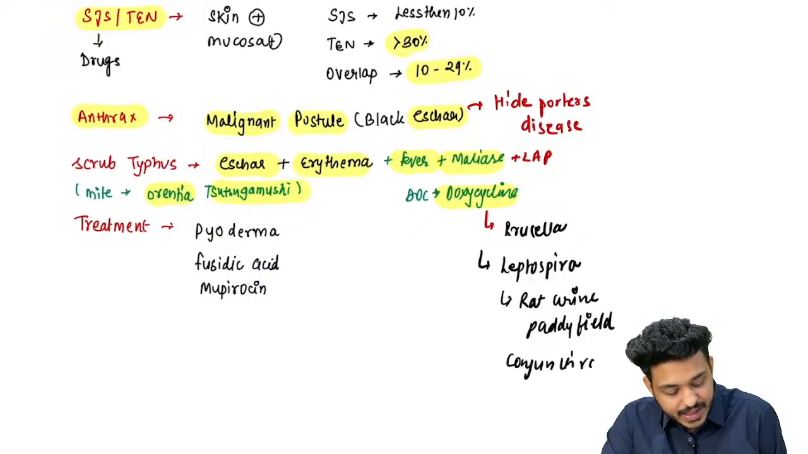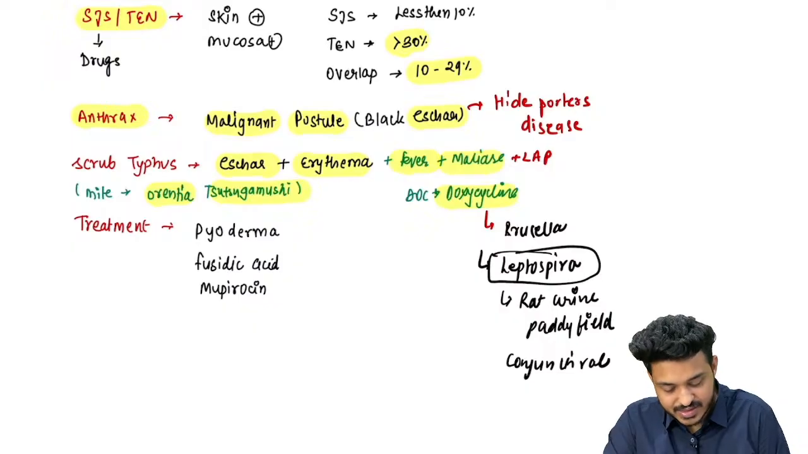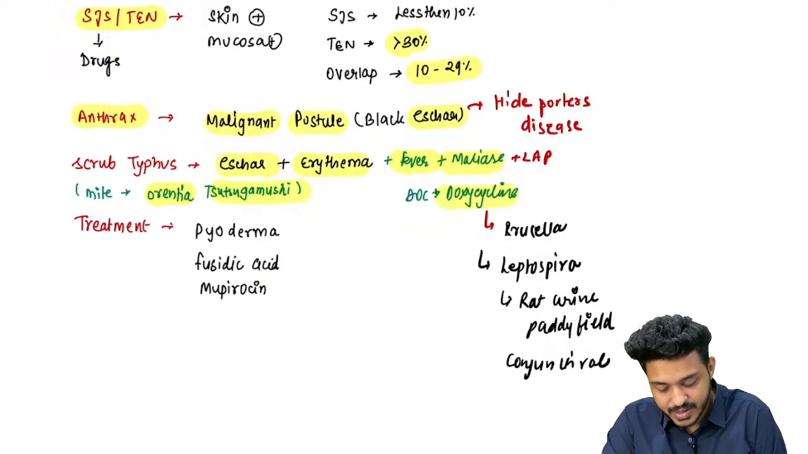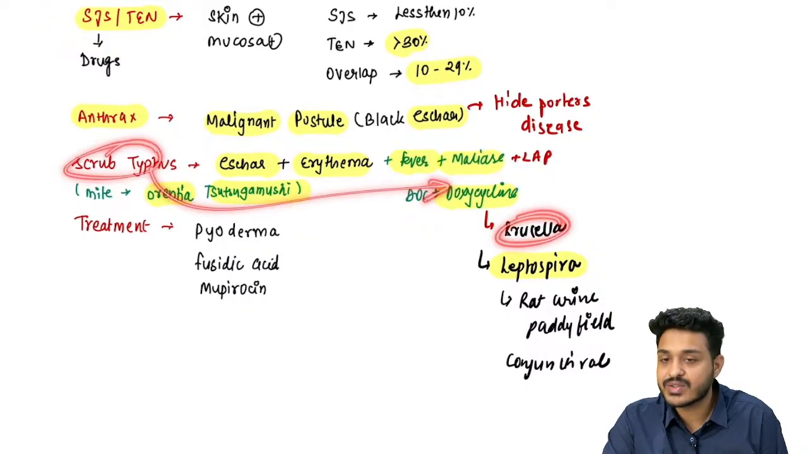If you are finding redness in the conjunctiva, your answer should be what? Leptospira. So these are some organisms that you should be remembering just before the exam. Leptospira is very, very important. For brucella and scrub typhus, the drug of choice is going to be what?